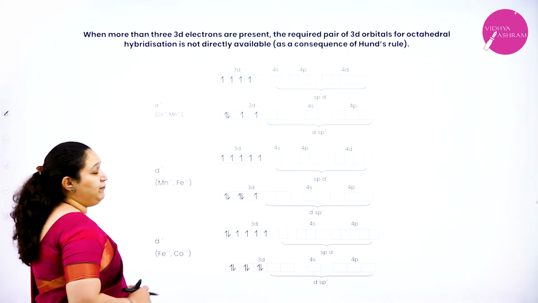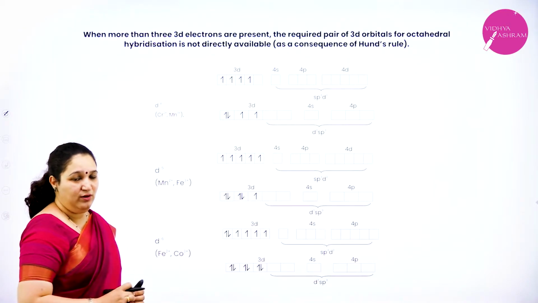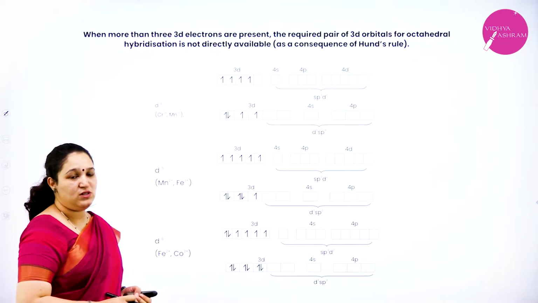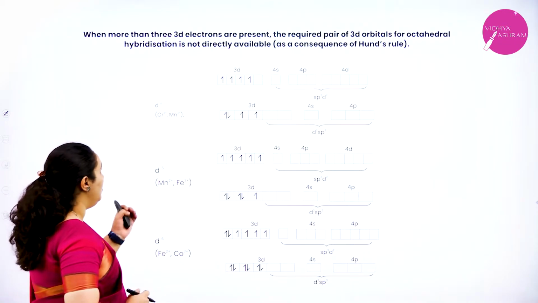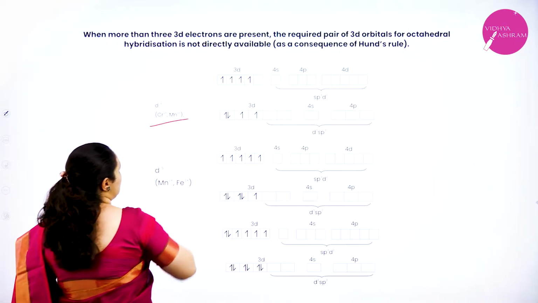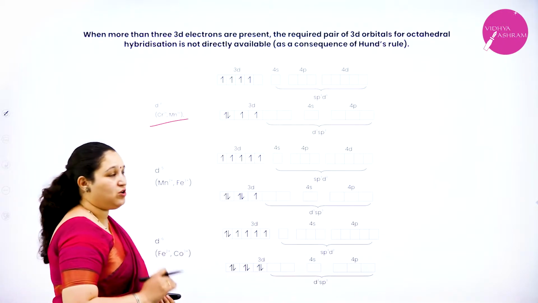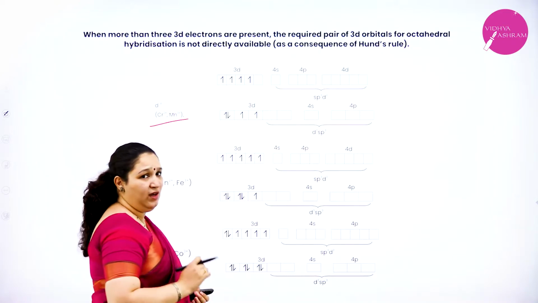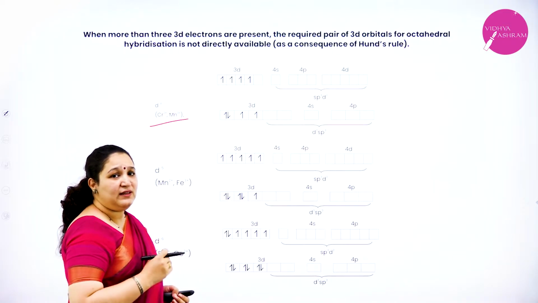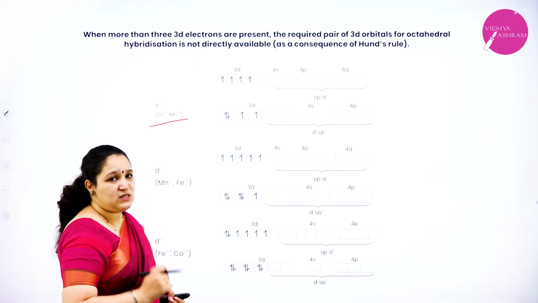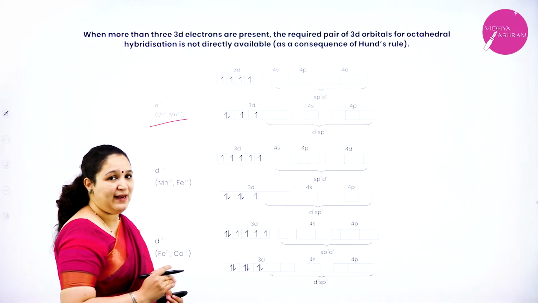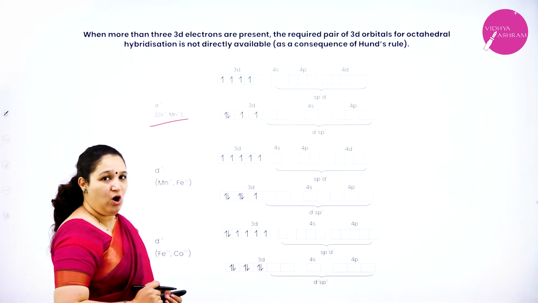So if a metal ion has 4 electrons in the 3d orbital, for example, chromium plus 2 state and manganese in plus 3 state have 4 electrons in the 3d orbital, or we can say they belong to the d4 system, where 4 electrons are there in the d orbitals.